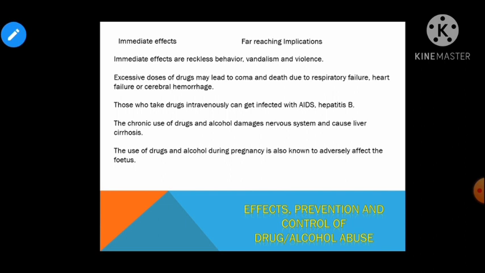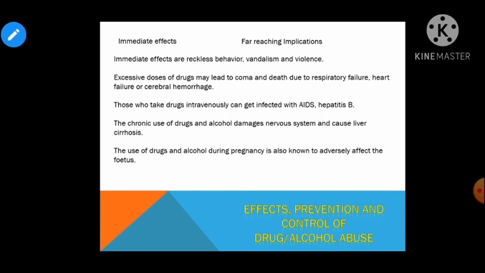अब अगर मैं बात करती हूँ far reaching implications. So far reaching implication includes habit of stealing or not getting money to buy drugs and alcohol. जब ड्रग और अल्कोहल खरीदने के लिए पैसे नहीं होता तो चोरी करना, that is the far reaching implication of effect of the drug and alcohol. High risk of infection like AIDS and hepatitis B.